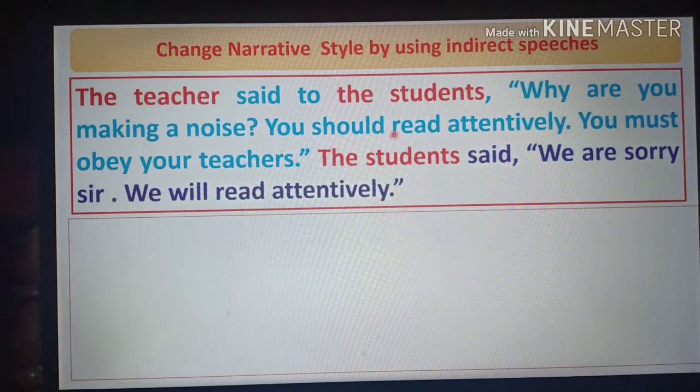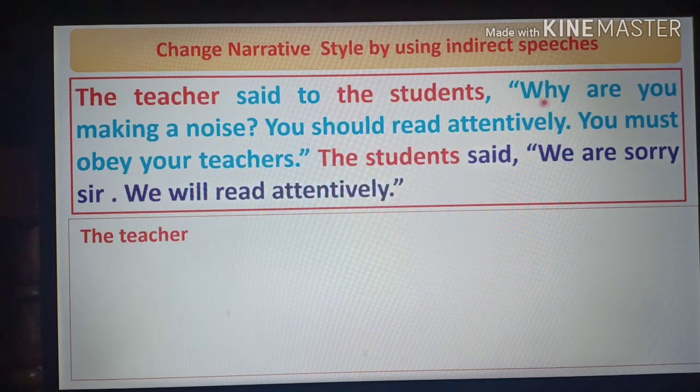So dear students, here the subject or the speaker is the teacher. Then you see that the reported speech, the first sentence, is "Why are you making a noise?" This is an interrogative sentence.